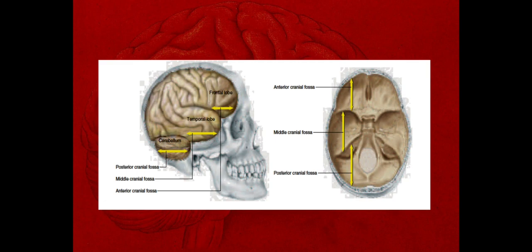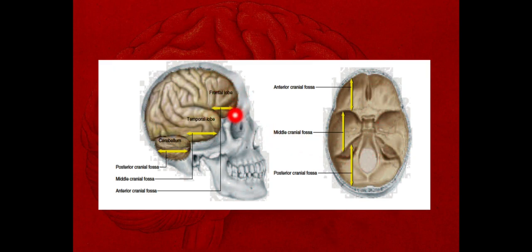The brain is situated in the cranial cavity. The superior surface of the brain is accommodated into the concave cranial vault, which is smoother, and inferiorly it is accommodated into the rough cranial fossae. So here the superior surface is the smoother one, accommodated into this uniform cranial vault, and inferiorly there are the different cranial fossae: anterior, middle and posterior cranial fossae.